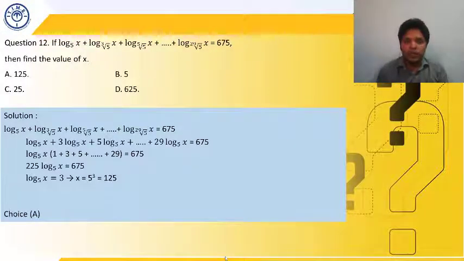So power 1 by 3 will be taken out, 1 upon 1 by 3 will become 3, 1 upon 1 by 5 will become 5, and so on. And then we have taken log base 5 of x common, and the sum of the first n odd natural numbers is n square. So here the first 15 odd natural numbers are given, so their sum has to be 15 square, which is 225. And then accordingly, after taking anti-log, we have got the value of x to be 125. I hope it is clear to everyone.